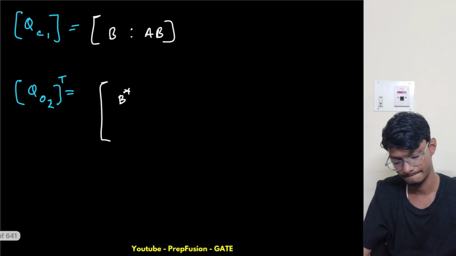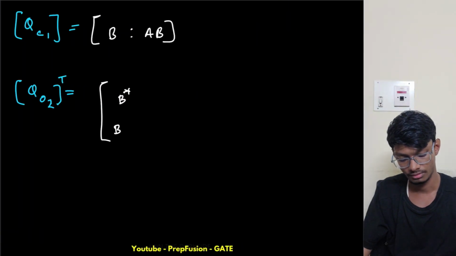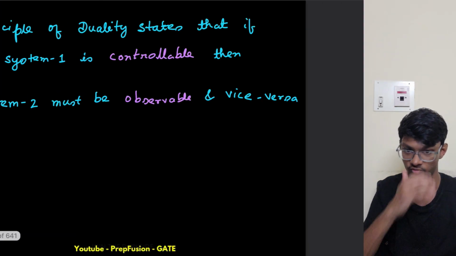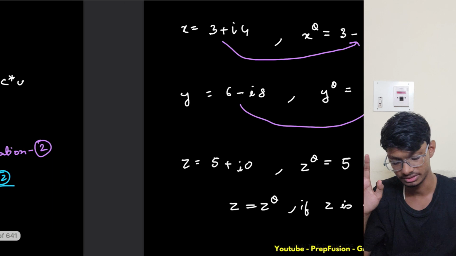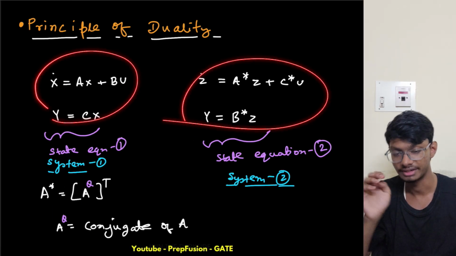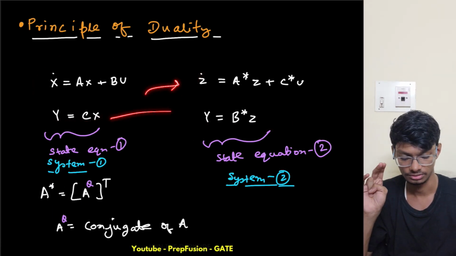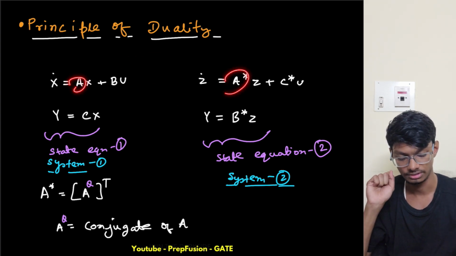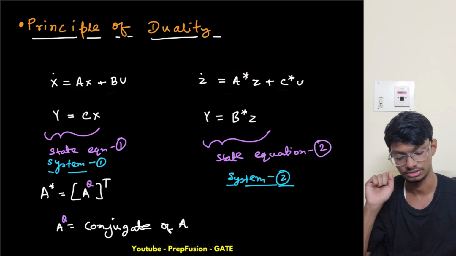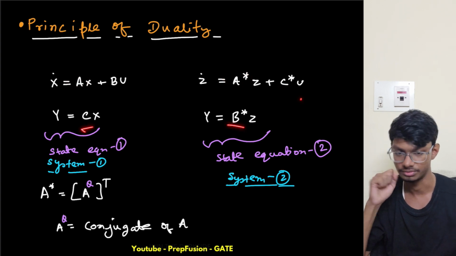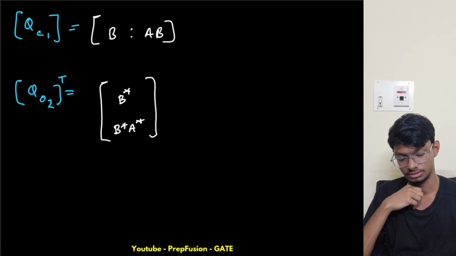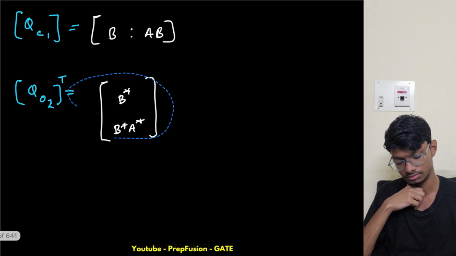So this will be B star and A star. For the principle of duality to follow, these matrices have to be related like this: A has to be like A star, B has to be like C star, and C has to be like B star. Okay, so yeah, this is QO0.